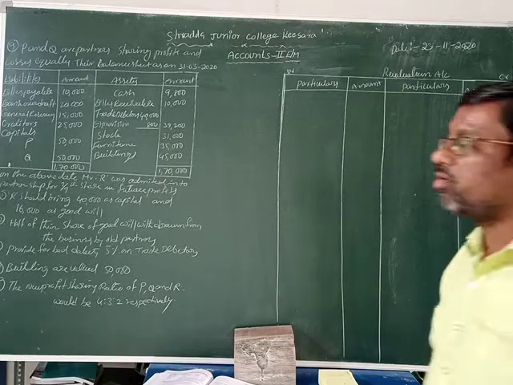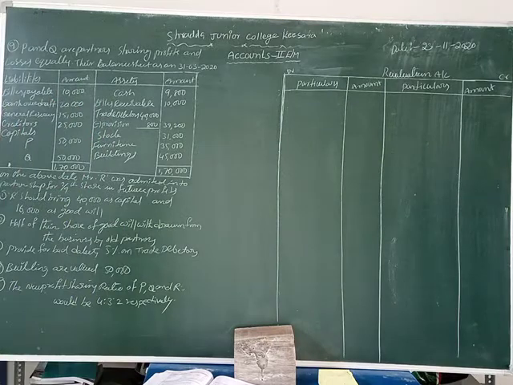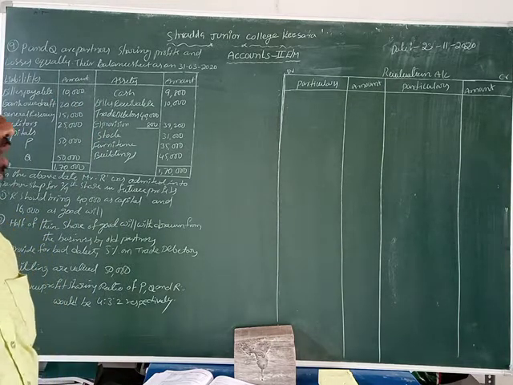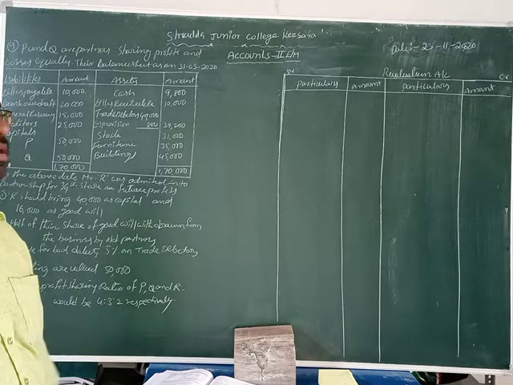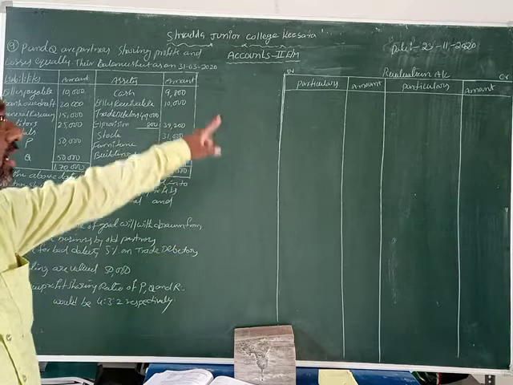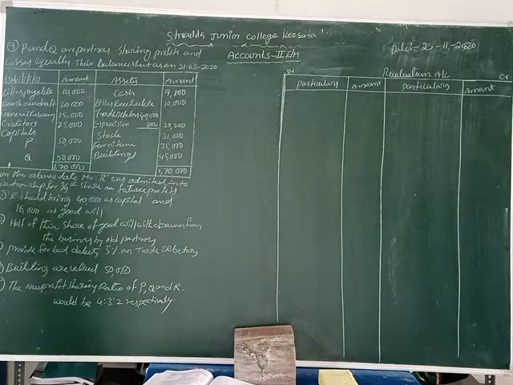In this revaluation account we record the assets adjustments and liabilities adjustments. For example, if an asset value increases, we record it on the credit side. If an asset value decreases, we record it on the debit side, friends. These types of adjustments we record in a revaluation account.